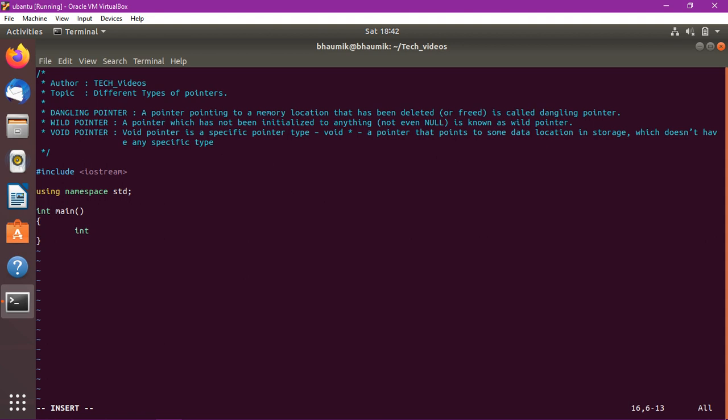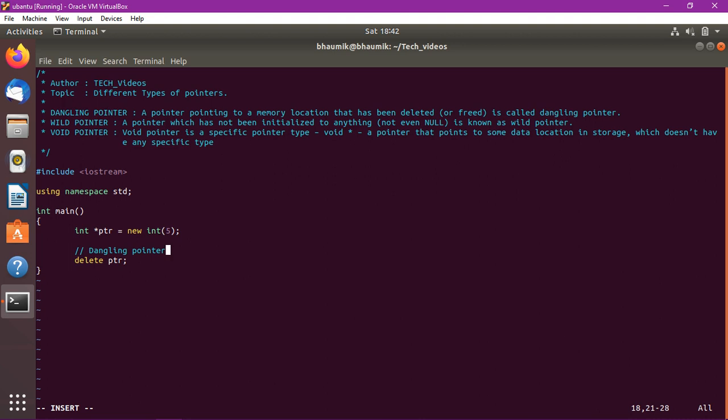First of all, we will define one integer type pointer. We will allocate dynamic memory to it, and let's say we are storing 5 in it. Now we are deleting the dynamic memory, delete ptr. So at this point the pointer becomes dangling. I will explain why it is a dangling pointer.